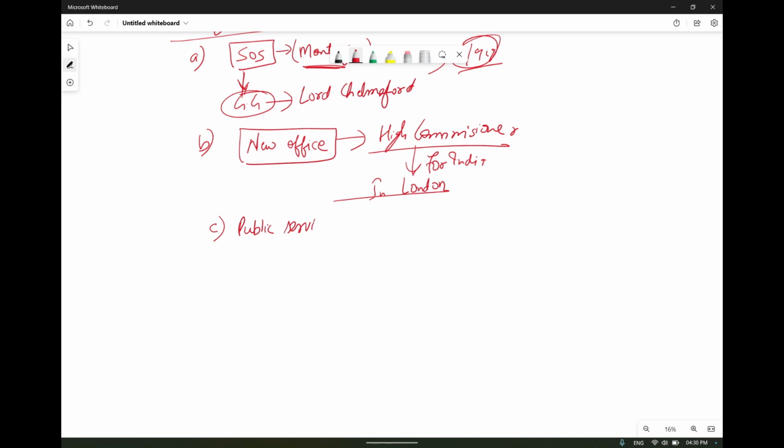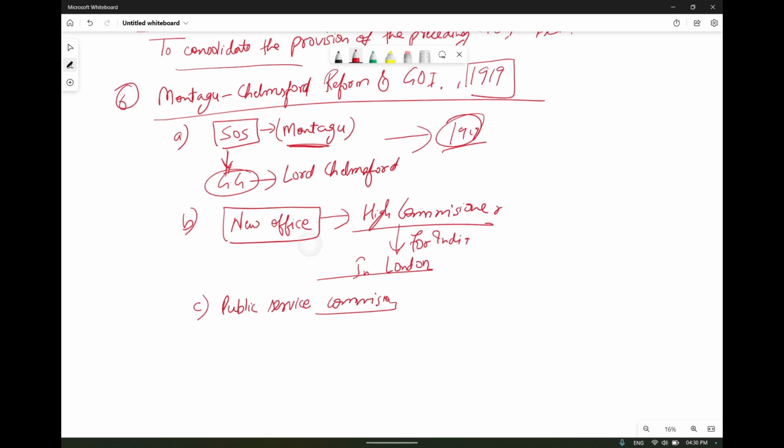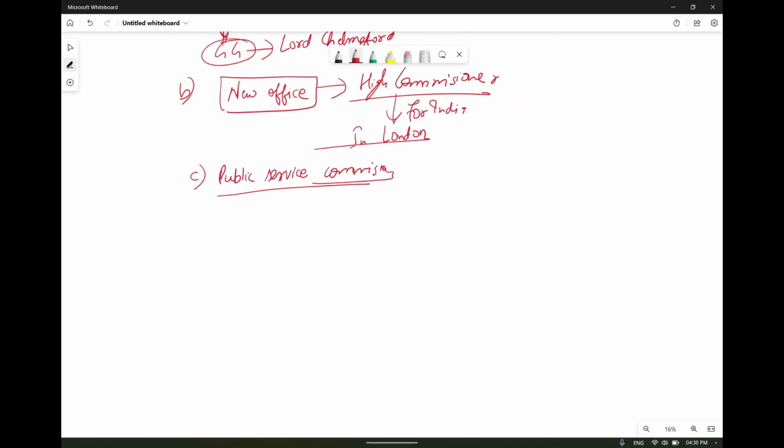It provided for the establishment of a public service commission, and a central Public Service Commission was set up in 1926 for recruiting the civil servants. Okay, so this act came in 1919. They gave a provision for the Public Service Commission, and through this provision in 1926, the Union Public Service Commission, UPSC, was formed for recruiting the civil servants.